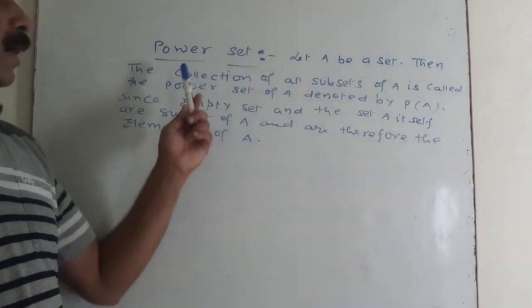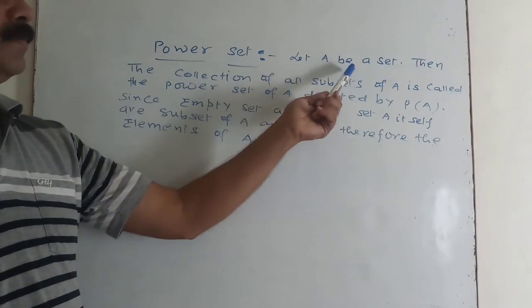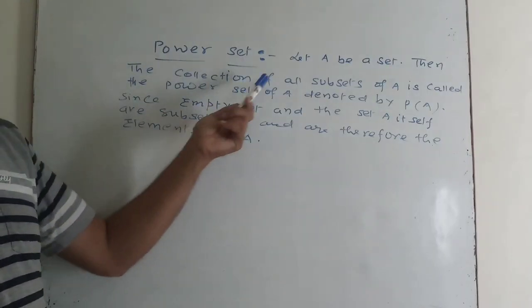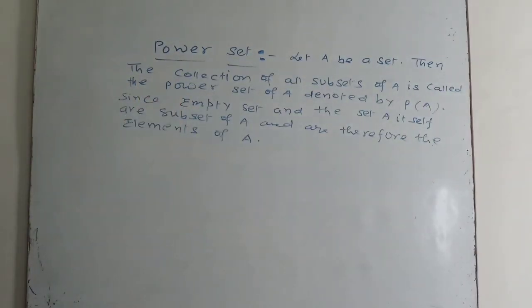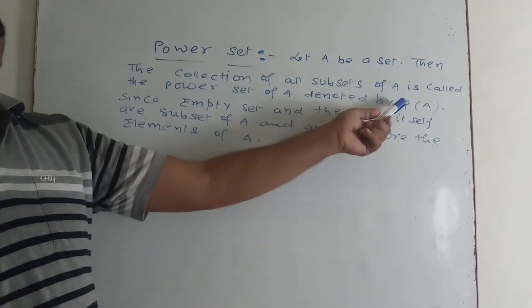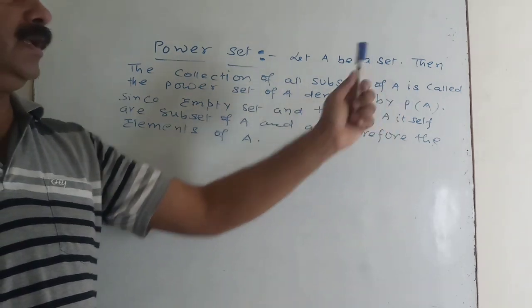Now I am discussing power set. Let A be a set, then the collection of all the subsets of the set A is called the power set of A and is denoted by P(A) and read as power set A.